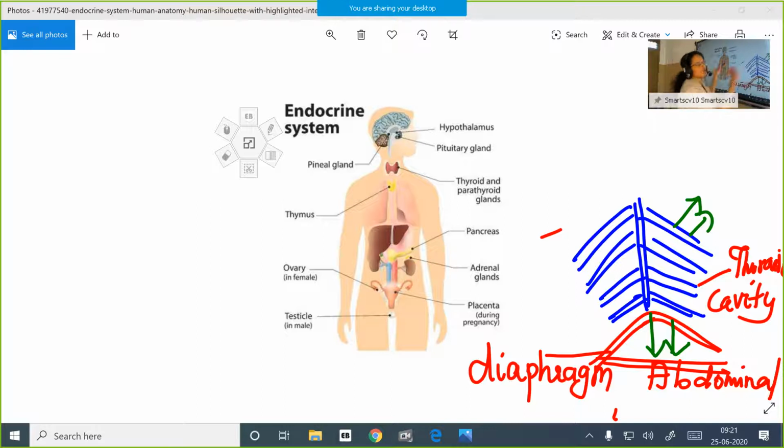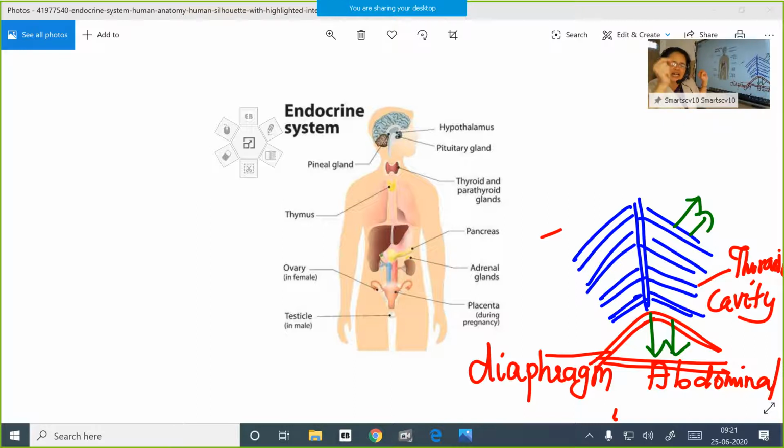So the whole thoracic cavity's volume increases so that the lungs expand. Lungs can inhale more oxygen-rich air. From the lungs, this air finally reaches the alveoli. From the alveoli, blood capillaries carry it to each and every cell of the body. Okay, children? So you have to understand, this is how the breathing rate increases.